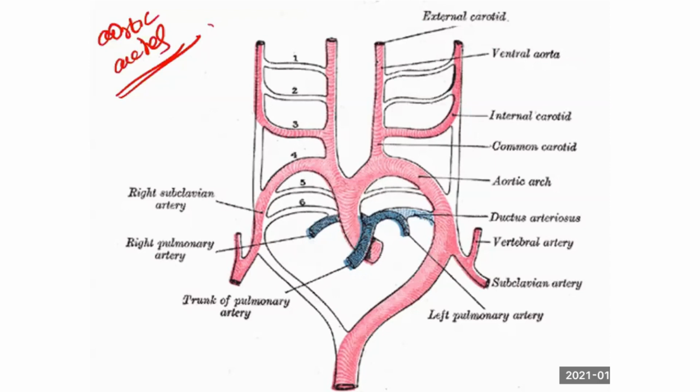These are called aortic arches. 1 to 6 are produced, which are disappearing? 1, 2, 5. Which are persisting? 3, 4, 6. Now you see the third one alone. Third aortic arch. This is the proximal part. This is the distal part, which gives rise to common carotid artery, internal carotid artery, and this bud. The junction between the common carotid and this is the external carotid bud that gives rise to external carotid artery. You are clear with this, right? Number 3 is the third aortic arch, which gives rise to